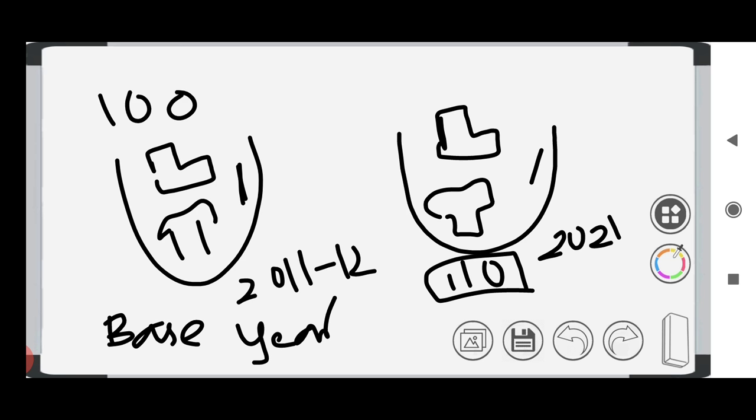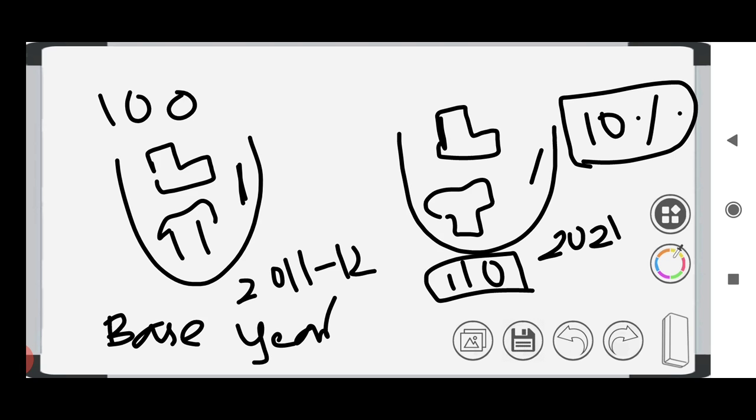So this means that there is a 10% growth, comparing to the base year only. They will compare. Comparing to the base year, there is a 10% growth in our national income. So that is how it is calculated. Simple, you can remember: the sum value of all the goods produced within the country.